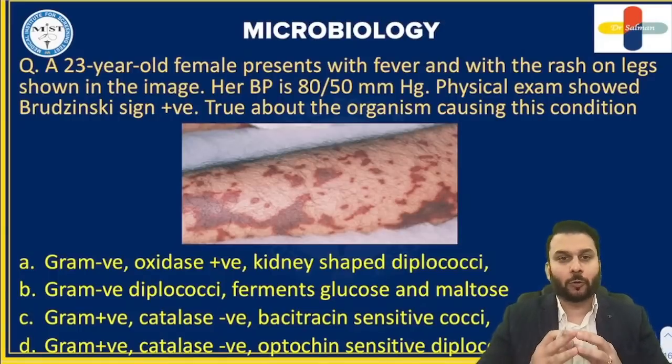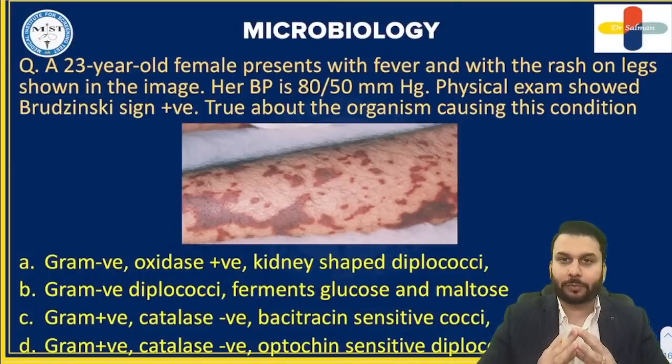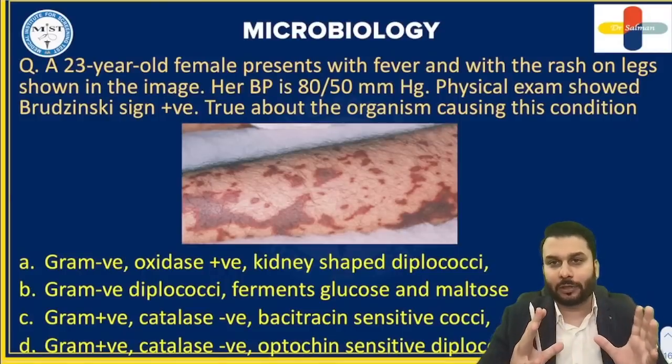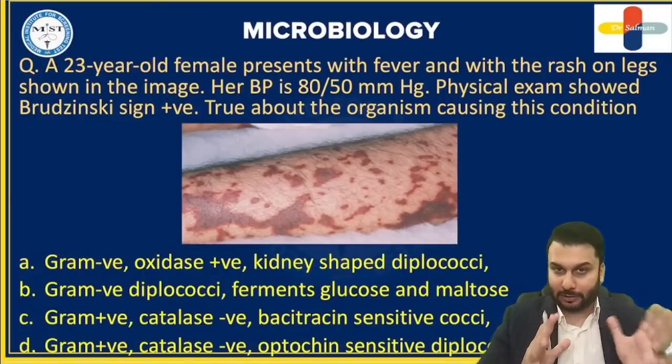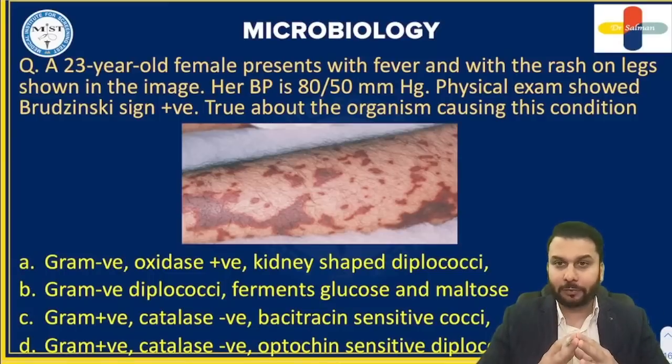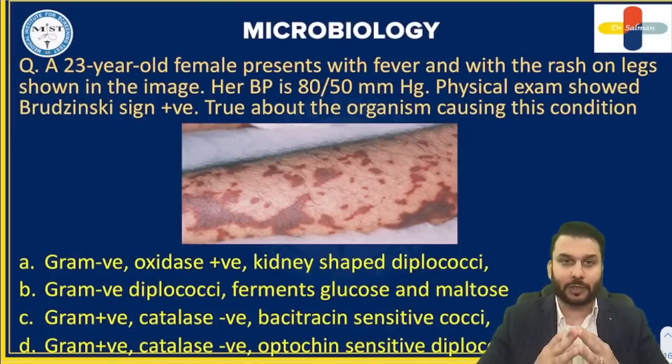All right, so here we go. Now, the question is saying that a 23-year-old female presents with fever and with the rash on the legs shown in the image. Her BP is less, if you see, 80 over 50. Physical exam showed Brudzinski sign positive. True about the organism causing this condition is.